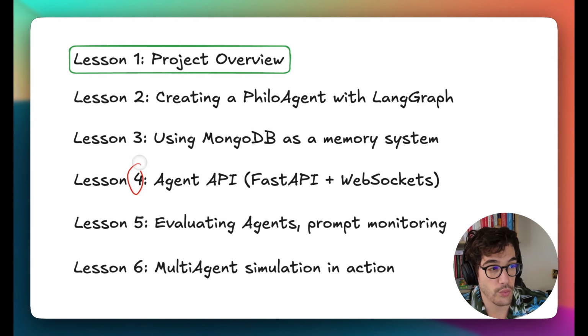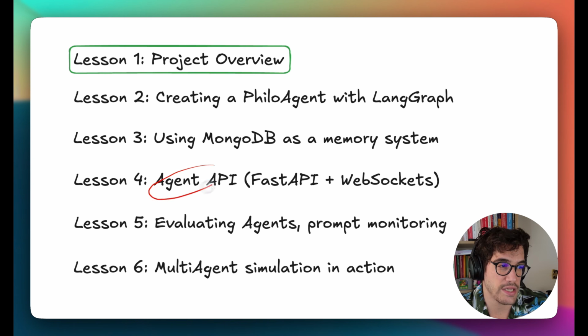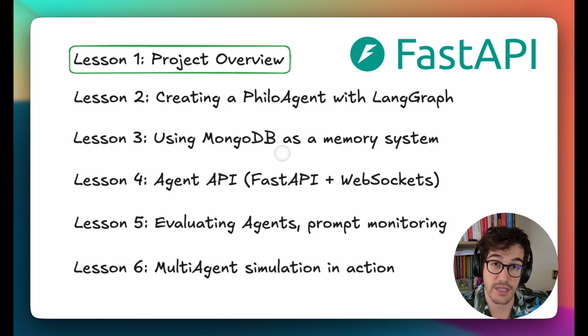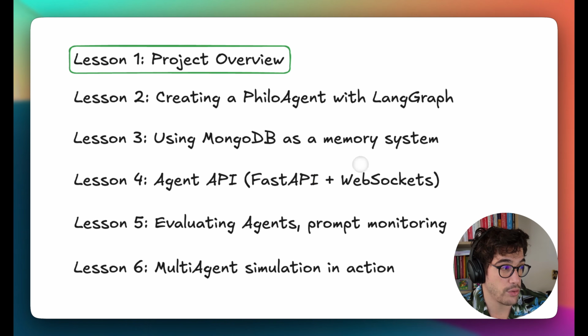In lesson 4, we are going to cover the agentic API implementation. All right, that is, we are going to take all the agentic workflow and expose this agentic backend from a FastAPI application. And we are going to also implement WebSocket, which is going to be really cool because this provides a very good way for the real-time communication between the video game and the agentic backend. Okay, we are going to cover WebSocket, as I was saying.